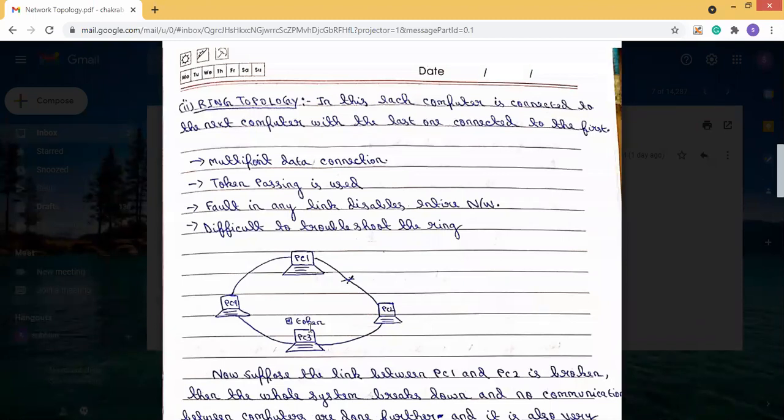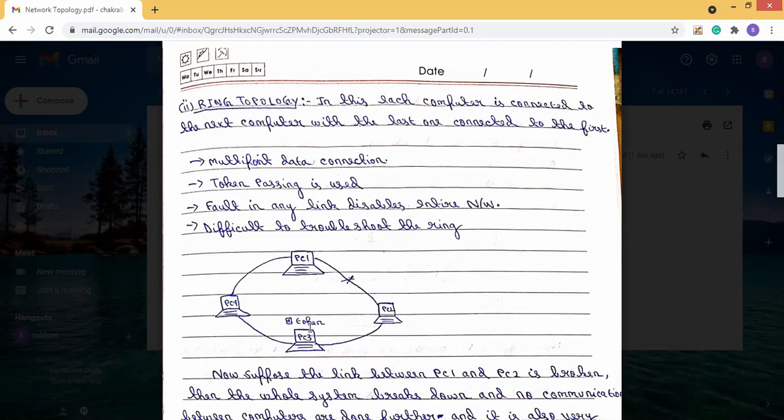Because if some system wants to send the data, it will take that token and change it. After completion of a task, the token will be passed to the next system which wants to send the data.